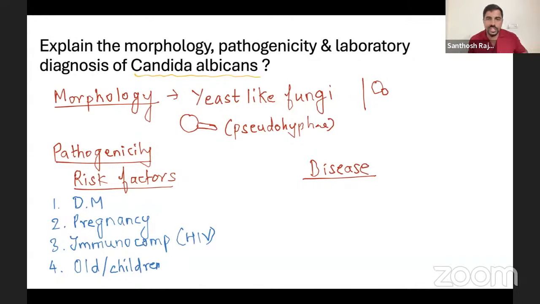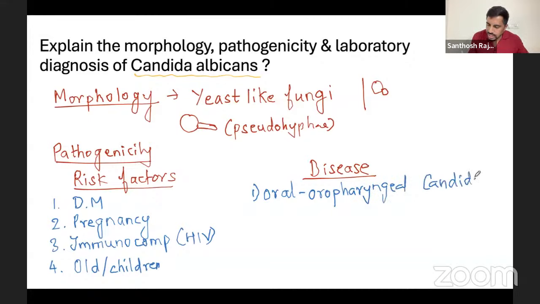When you talk about the diseases, you have many. Let's start from the oral cavity. When you talk about the oral cavity, you expect oropharyngeal candidiasis. I'll show you the picture also in a while. That's called oral thrush. Let's go one by one, so first oral thrush, and then let's go to the esophagus.